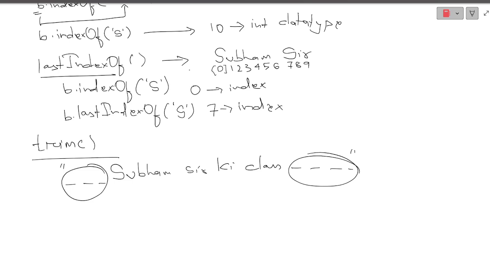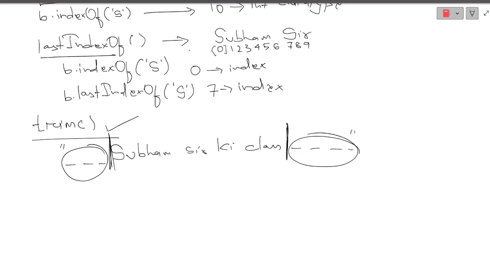So what will I do? I need to remove these spaces. For that, what do I need? I need trim. What will trim do? Trim will erase all the spaces present either at the beginning or at the ending of the particular string. It will not erase the spaces provided in between the words. From the beginning and the ending, whatever spaces are there, it will totally remove them. So what will happen? The length of the string will decrease, yes or no? Because the length includes all these spaces also, no? 1 2 3 4.